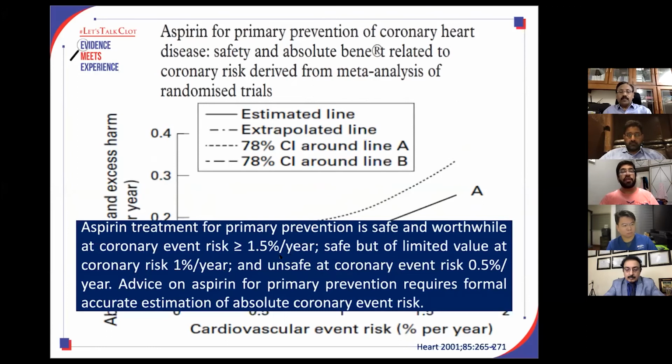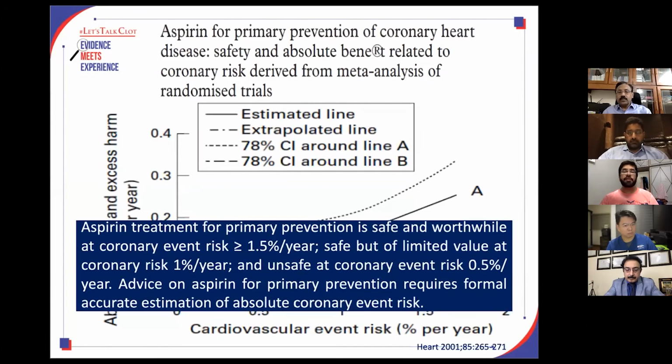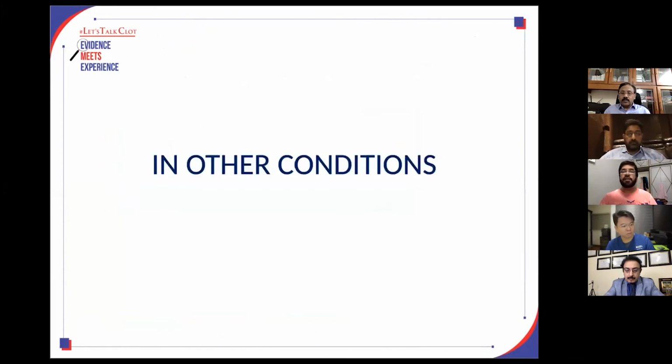If you calculate the ASCVD risk and the risk comes as 15% in the next 10 years, you can think about aspirin being indicated for primary prevention. If the risk is 10%, still it is recommended, but if the risk is less than 5%, the risk of bleeding is higher.